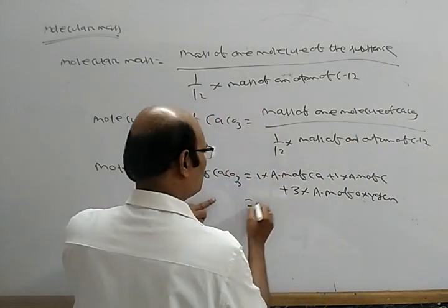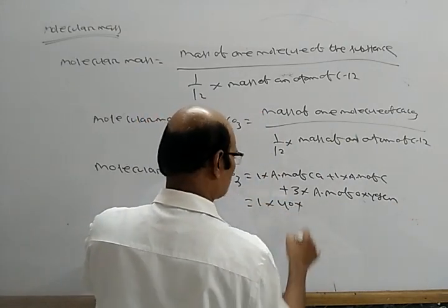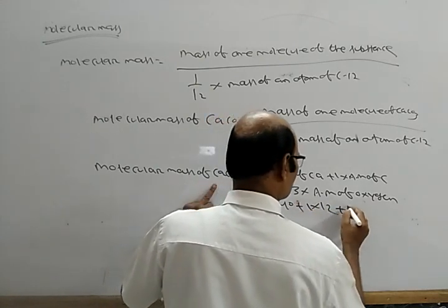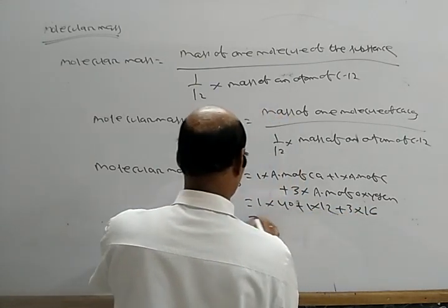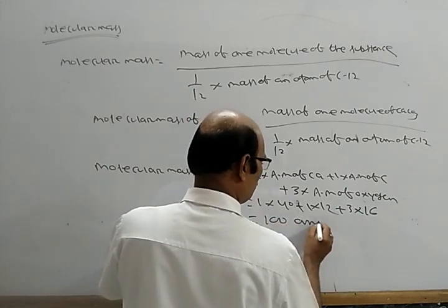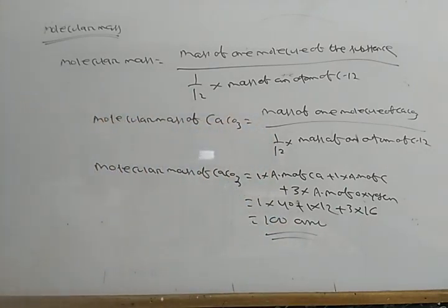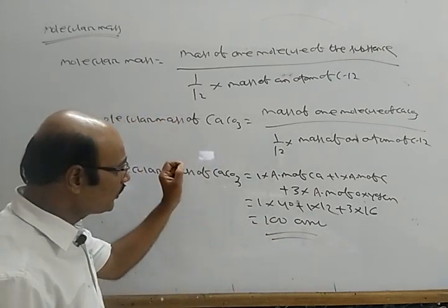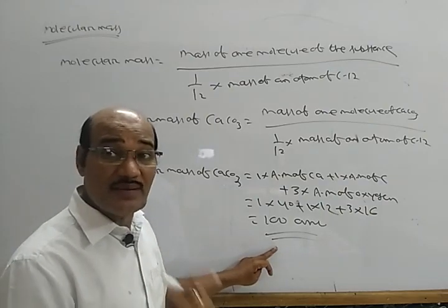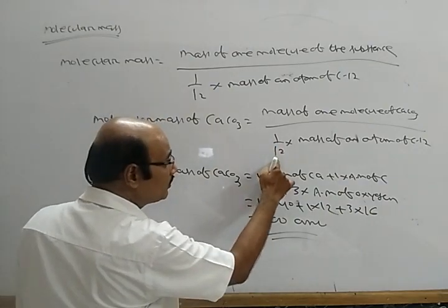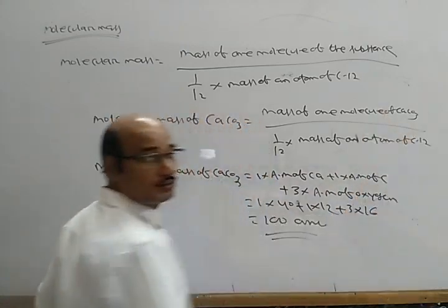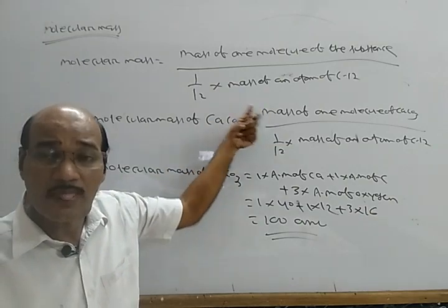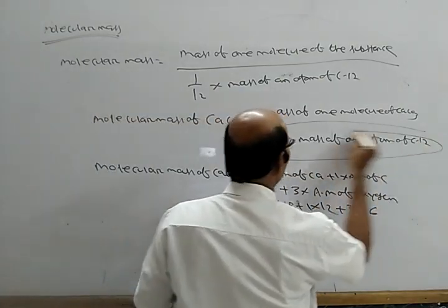You get 1 into 40 plus 1 into 12 plus 3 into 16, which is 100 amu. So the molecular mass of calcium carbonate is 100 amu. That means the mass of one molecule of calcium carbonate is 100 times heavier than 1/12 the mass of an atom of carbon-12. So we are comparing the mass of one molecule with this standard one.